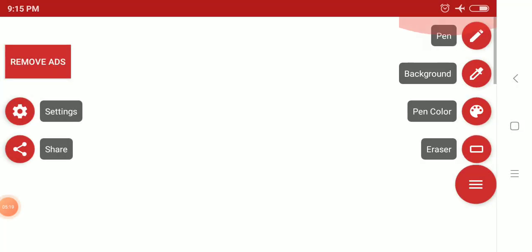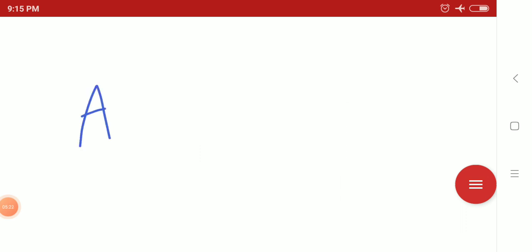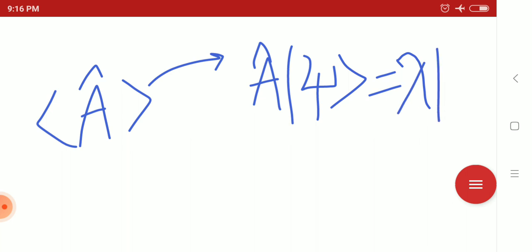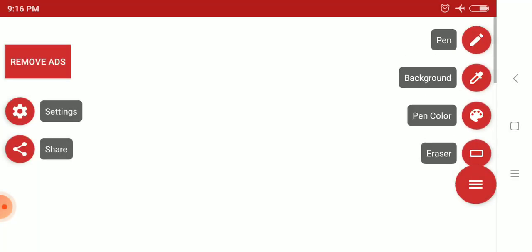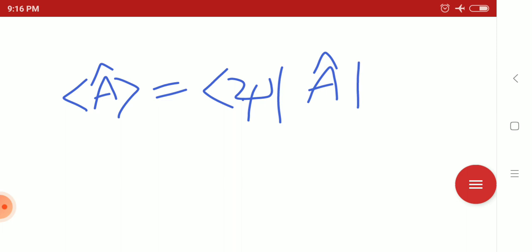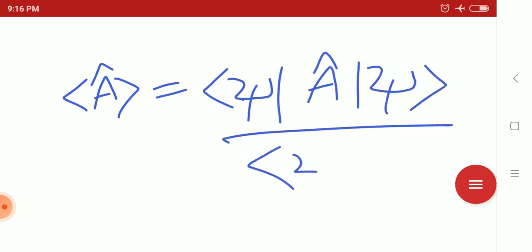Whenever you are taking the expectation of an operator A, the operator A has an eigenvalue. Suppose A is acting on a wave function or eigenstate ket psi, and it produces an eigenvalue lambda times ket psi. So it has eigenvalue lambda and eigenstate ket psi. How can we write the expectation value of this operator? In general notation, the expectation value can be written as bra psi A ket psi divided by bra psi ket psi.